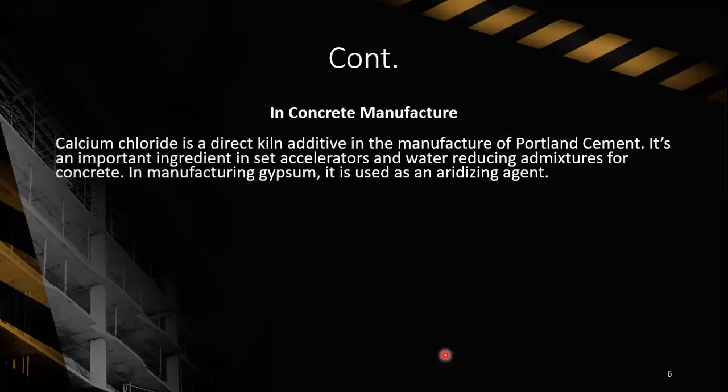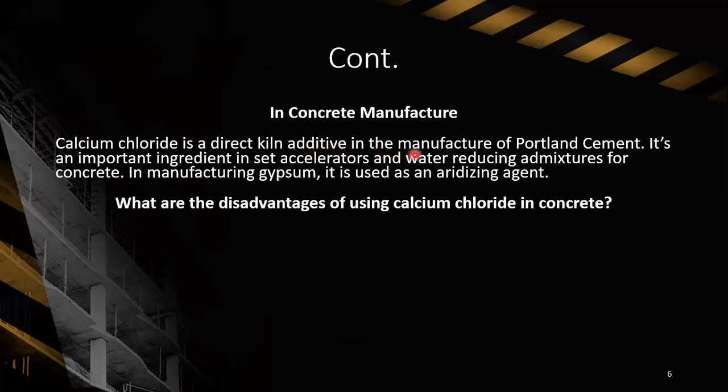Now we will discuss the use of calcium chloride in concrete manufacture. Calcium chloride is a key additive in the manufacture of Portland cement. It's an important ingredient in set accelerators and water reducing admixtures for concrete. In manufacturing gypsum, it is used as an anodizing agent.